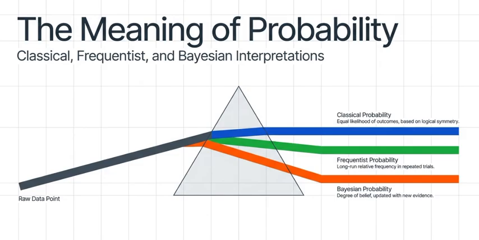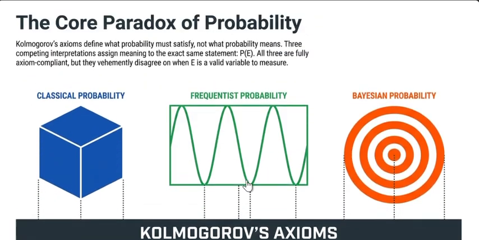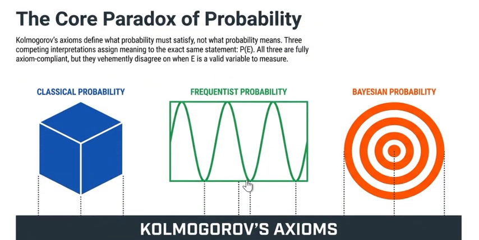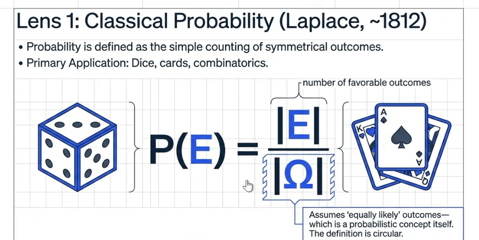Next, moving on, the core paradox of probability. This I covered. Next is classical probability. What is it? It requires a sample space which is finite and all outcomes are equally likely. This is circular if equally likely is defined using probability. The definition assumes what it's trying to define. It works well for dice, cards, coins, these kinds of questions. And you read the formula as the number of favorable outcomes upon the total number of equally likely outcomes.